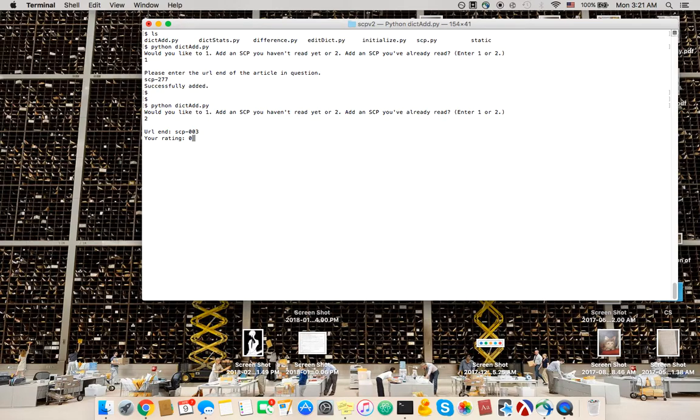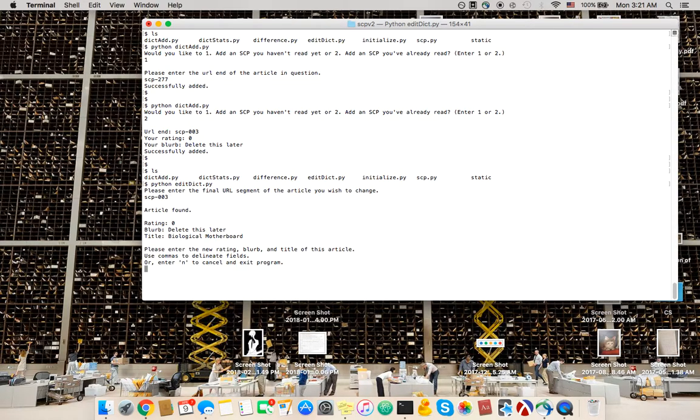Rating, I rated a 0. I don't remember which one is 003 right now. Your blurb, this later, and it's been successfully added. So if we take a look at, we can, oh shit, it's actually in there. I forgot that one was the biological motherboard. Okay, I'll just change that later. Anyway, we can see that my changes have been added.